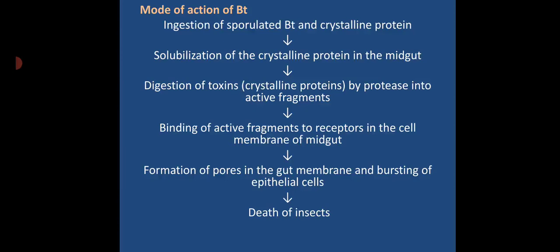After binding to the membrane, they form small pores in the gut membrane and cause bursting of the epithelial cells, by which the digestive system of the insect collapses. This leads to the death of the insect, because the insect cannot take up any food and cannot digest any food. So the insect dies soon. This is the mechanism of Bacillus thuringiensis over the insect.